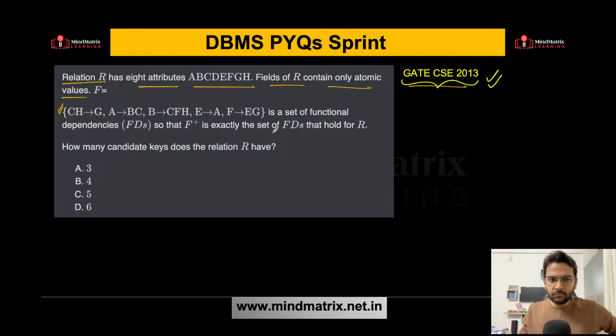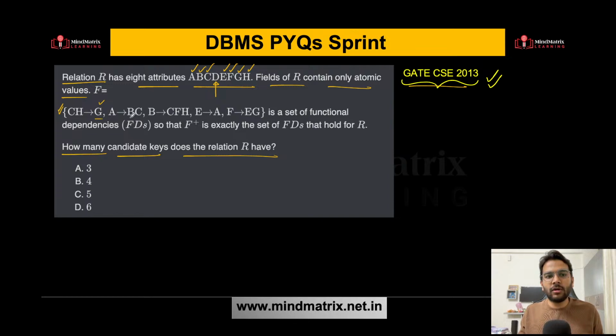Okay. Now you need to find how many candidate keys the relation R has. So how to find the candidate keys? Again, the same method. You need to find out those attributes which are not present on the right hand side of every functional dependency. G is present, BC is present, CFH is present, A is present. What else is not present? EG is present. So can you say D is not present?